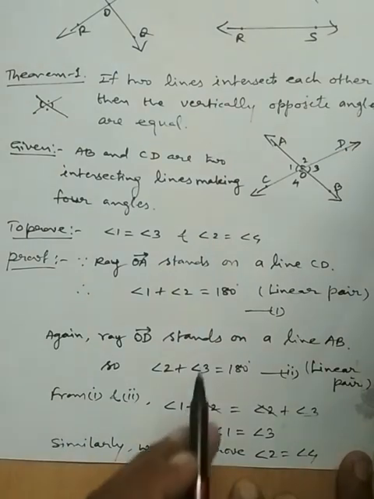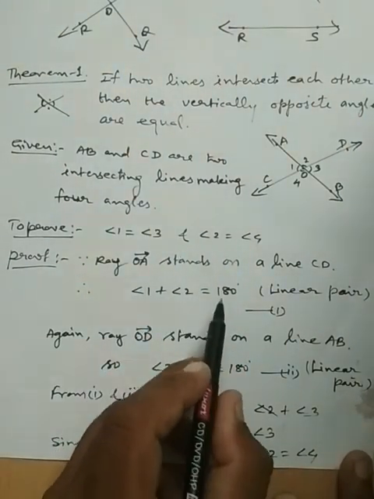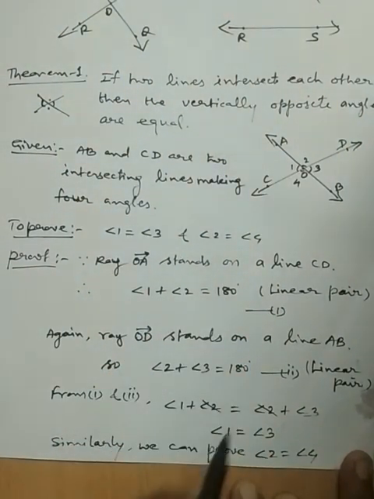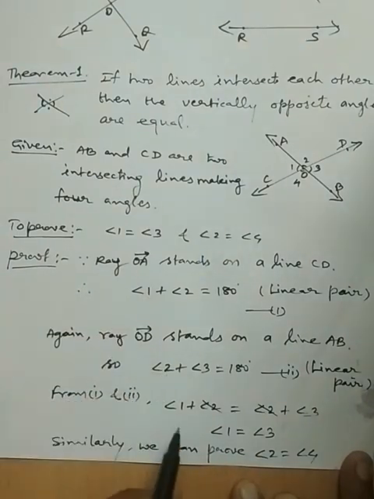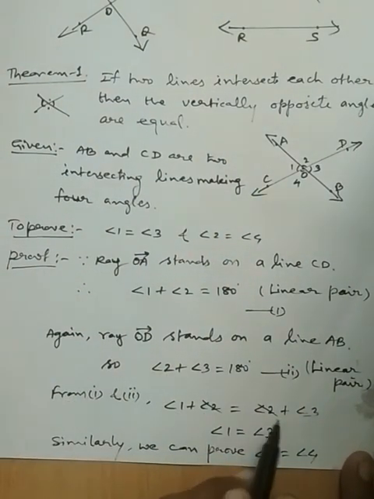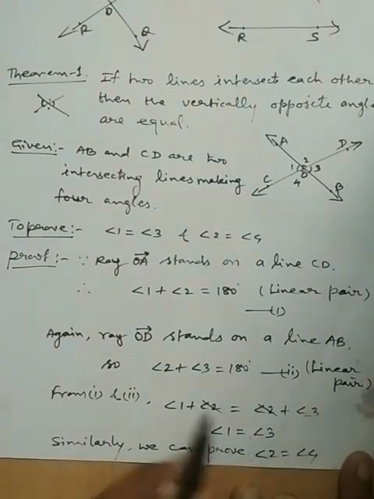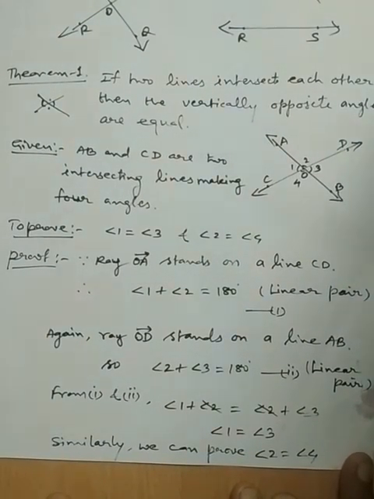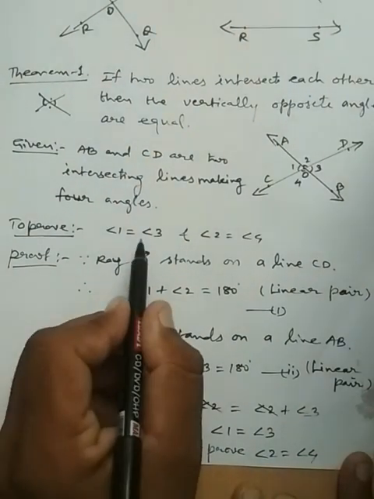From equations 1 and 2, because both are equal to 180, the left-hand sides are equal. So angle 1 plus 2 equals 2 plus 3. Angle 2 is the same on both sides, so angle 2 and angle 2 cancel, and the remaining is angle 1 equals 3. This is the proof of the first pair.